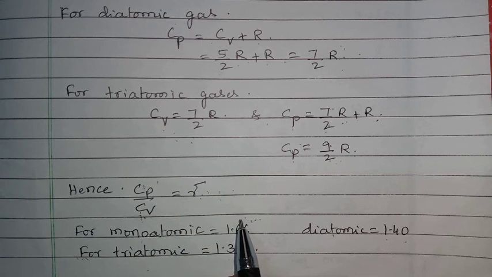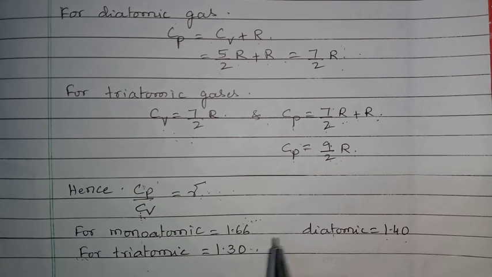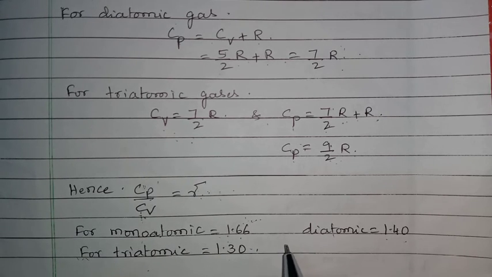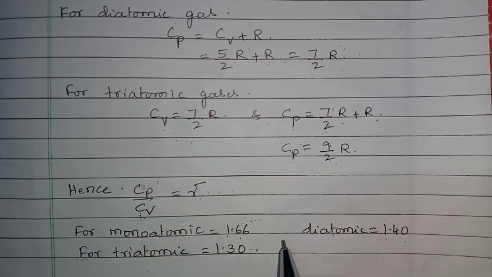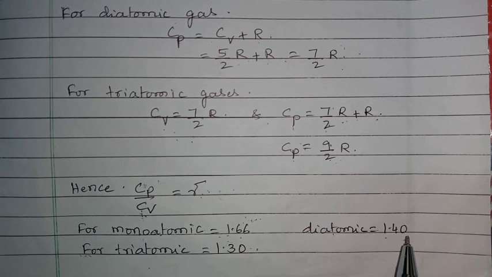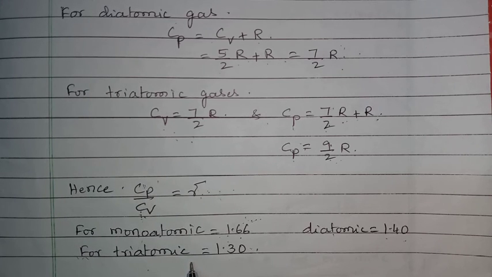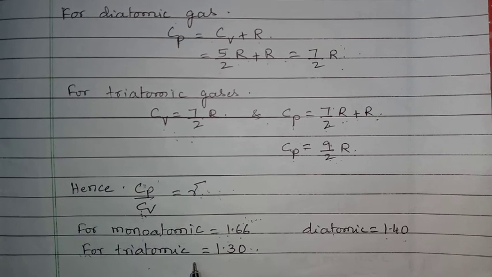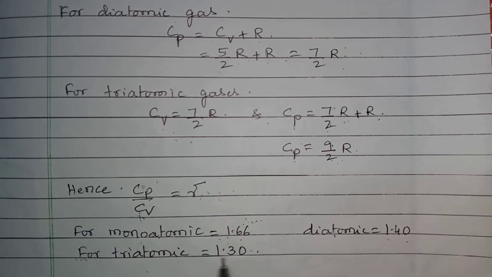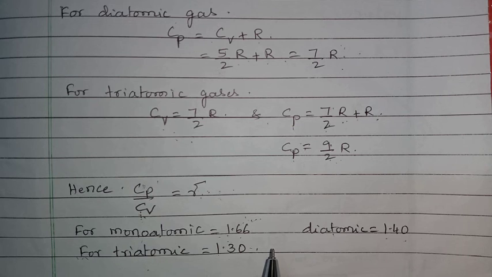If the ratio between Cp by Cv is approximately equal to 1.66, then that gas must be monoatomic. If it is approximately equal to 1.4, then that gas must be diatomic. If it is equal to 1.3, then it must be triatomic. Based on these values, we are going to decide the atomicity of the gases.